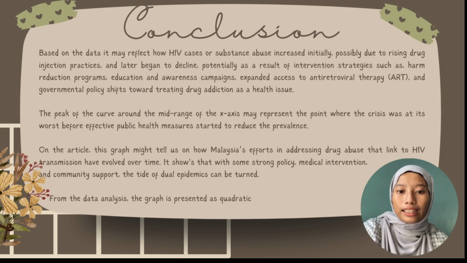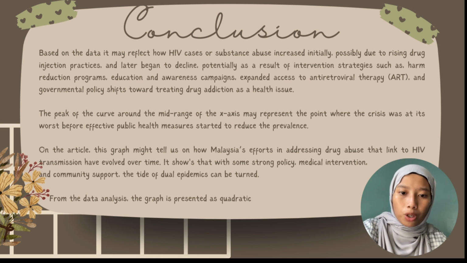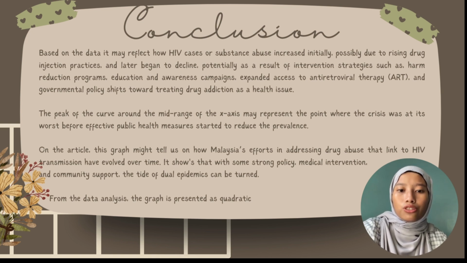It shows that with strong policy, medical intervention and community support, the tide of the dual epidemic can be turned. From the data analysis, the graph is represented as a quadratic model.